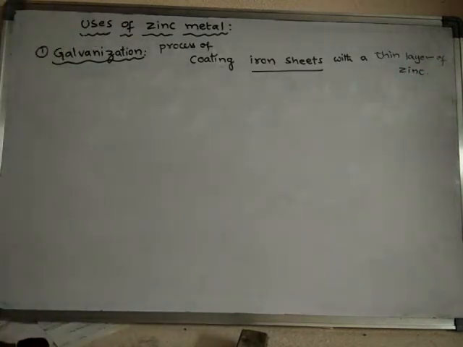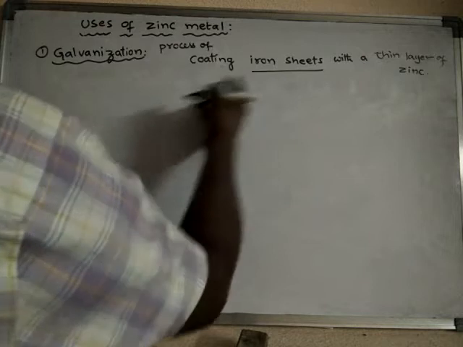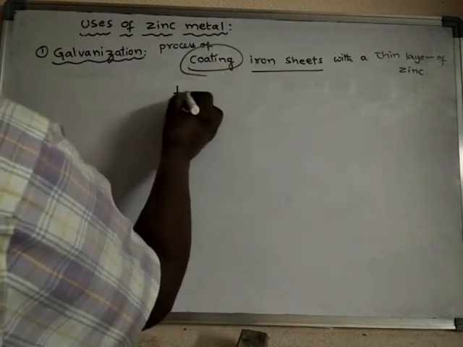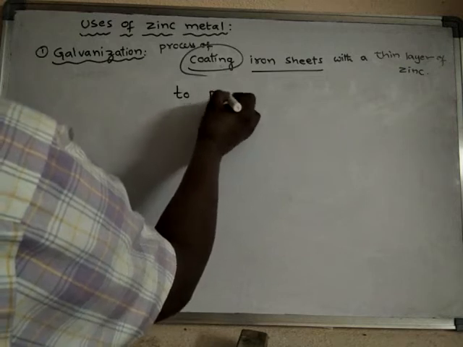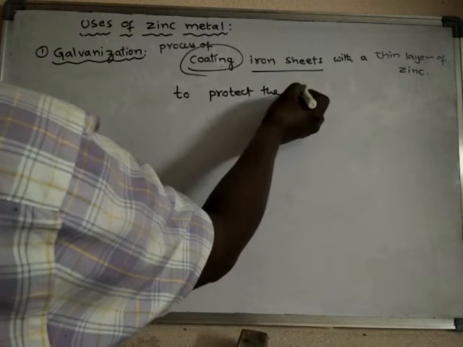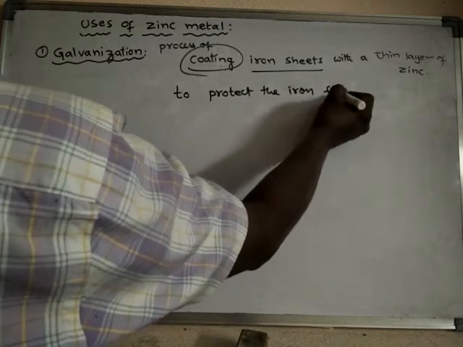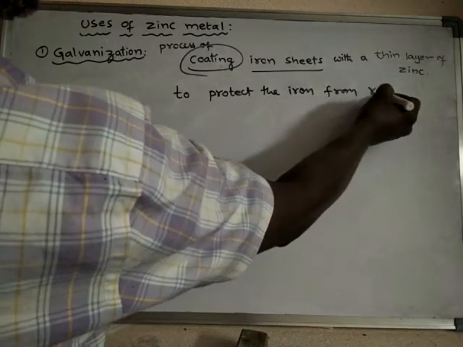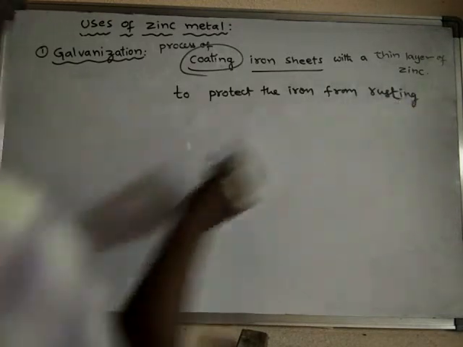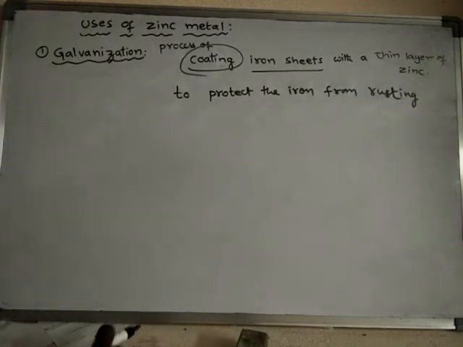So actually, this coating is done to protect the iron from rusting. Iron can rust easily. It can react with atmospheric oxygen in the presence of moisture, and it rusts.